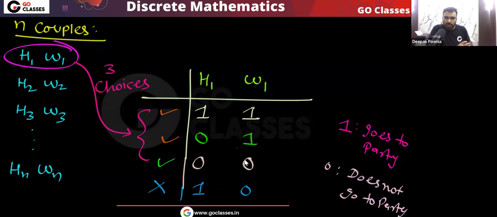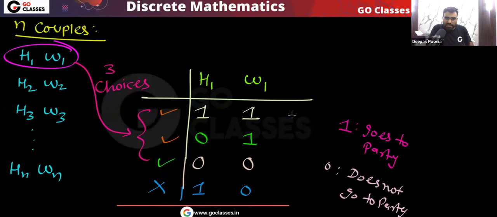Or maybe both of them decide that we don't want to go. H1, W1, both of them are deciding that we don't want to go. So basically these are the three choices for this couple. For the first couple there are three choices. Yes or no?